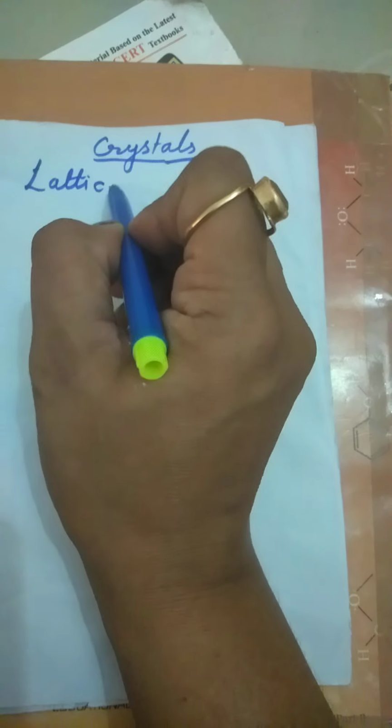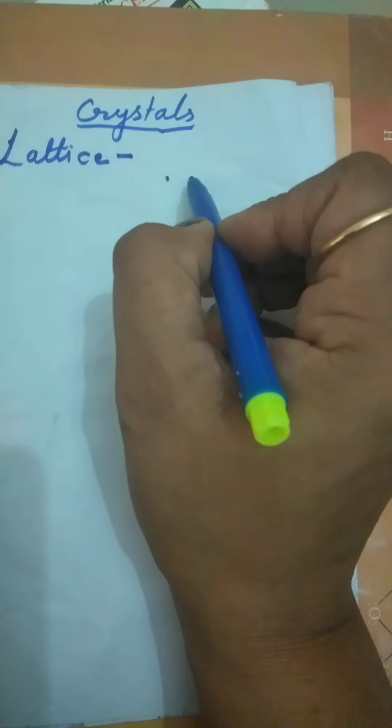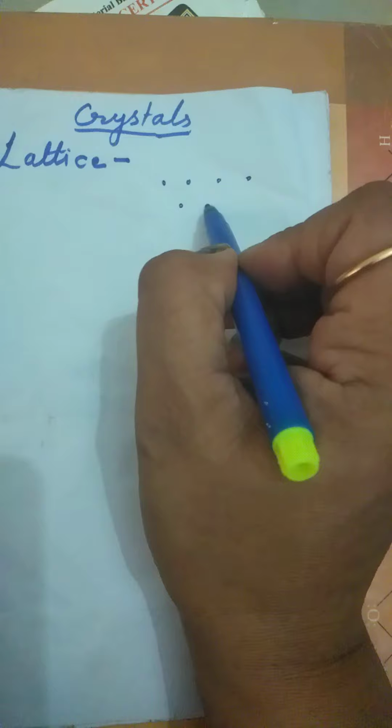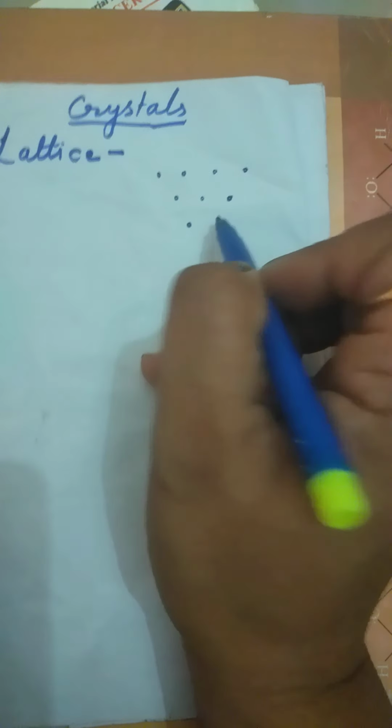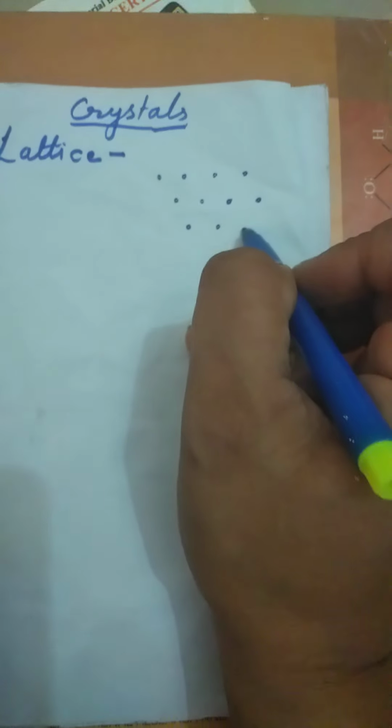So in crystals, first we will study the term lattice. So let's see what is the meaning of lattice. Lattice is the arrangement of particles or atoms or ions in a space.